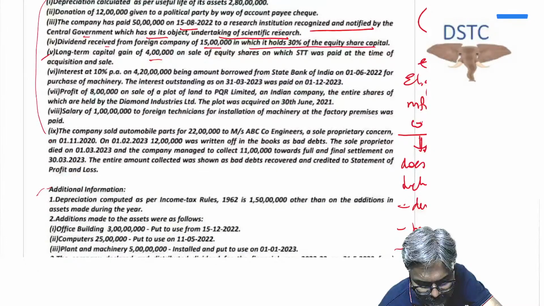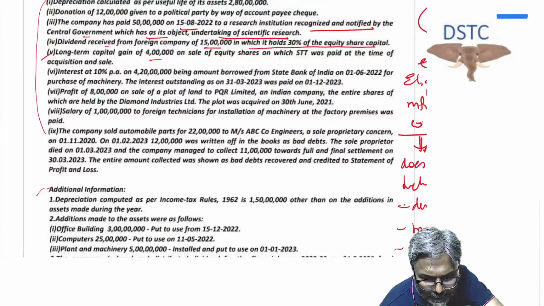Now, students, in this regard, if you all will see over here, yes. Now, students, have a look. Interest, this is very important, students. Interest at 10% per annum on 4 crore 20 lakhs. This is a very important adjustment.